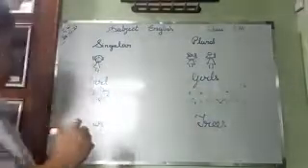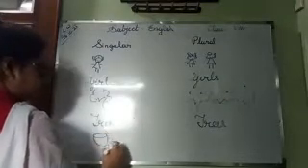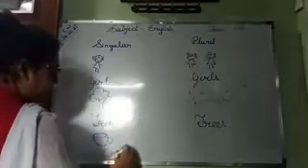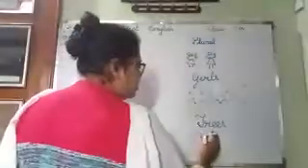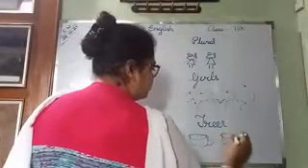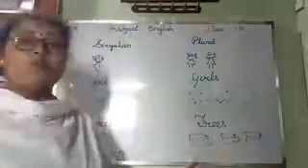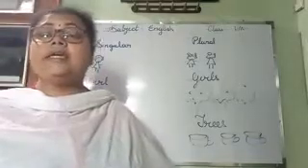T-R-E-E-S, trees. Okay? Understand? 1 cup. This is a cup. C-U-P, cup. And here, this is more than 1. What you will write?